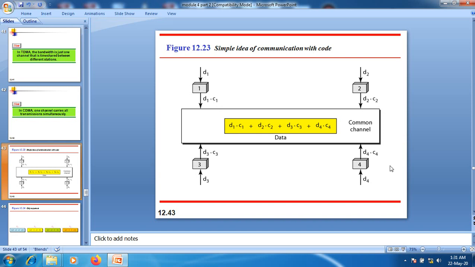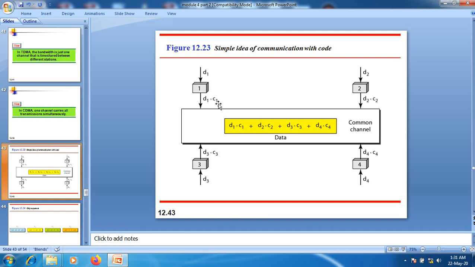When it comes to the properties of these codes, if we multiply a code by a different code, we get 0 as the answer.